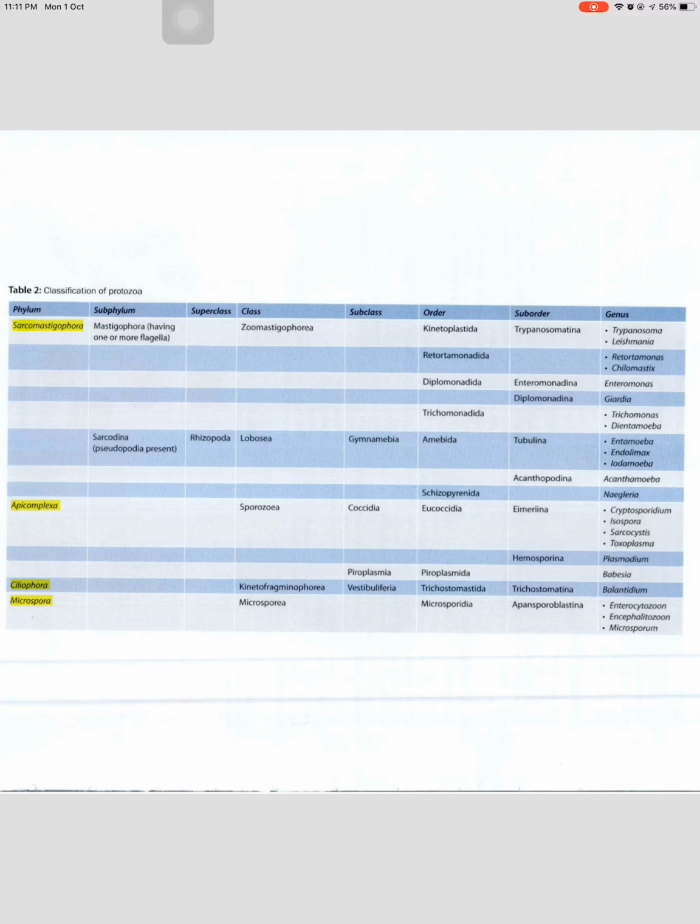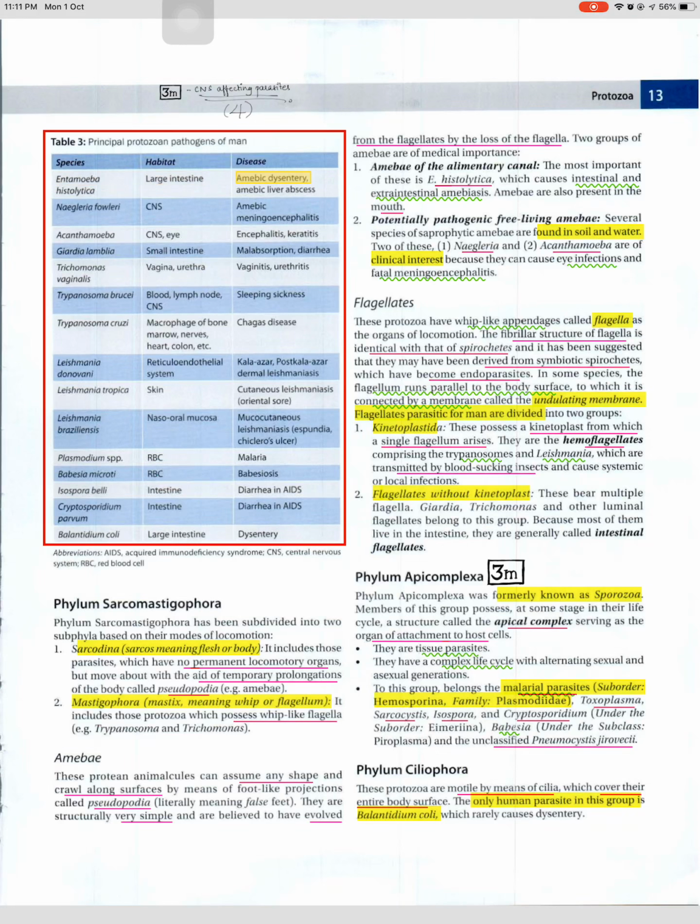Table 3. Principal protozoan pathogens of man. Species, habitat, disease. Entamoeba histolytica. Large intestine. Amoebic dysentery, amoebic liver abscess. Naegleria fowleri. CNS. Amoebic meningoencephalitis. Acanthamoeba. CNS. Encephalitis, keratitis. Giardia lamblia. Small intestine. Malabsorption, diarrhea. Trichomonas vaginalis. Urethra, vagina. Urethritis, vaginitis. Trypanosoma brucei. Blood, lymph node, CNS. Sleeping sickness.